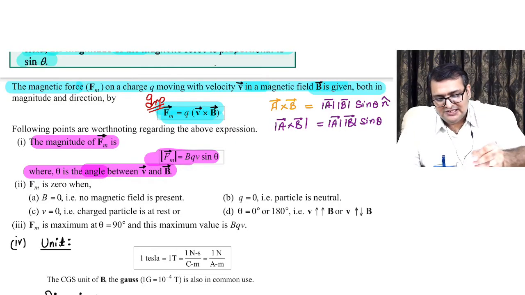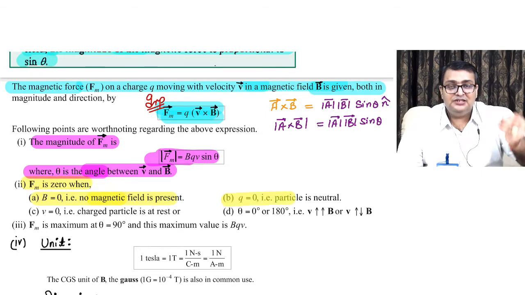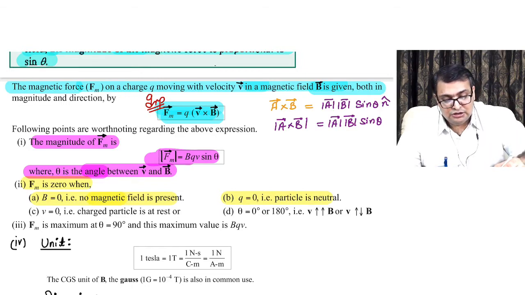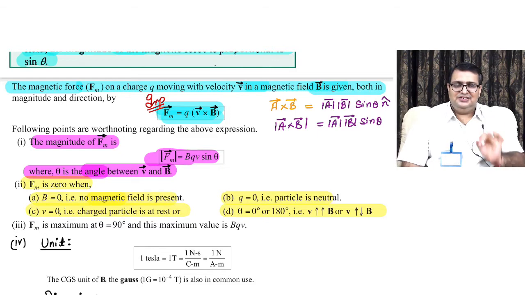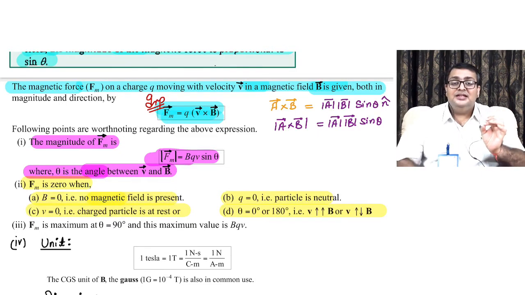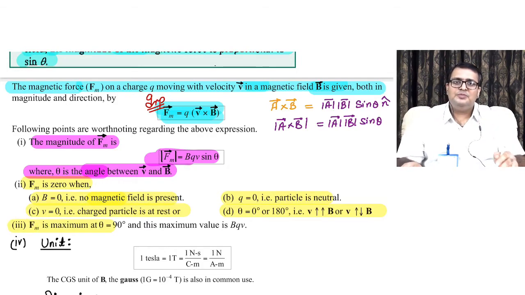So the magnitude of magnetic force Fm is zero when there is no magnetic field, or when the particle is neutral, or when the particle is thrown parallel or anti-parallel, or when the charged particle is at rest. So these are the four cases where you will find that the magnetic force acting on the charged particle in a region of magnetic field is zero, right? So, okay, now the third thing that comes is, when is the force maximum?